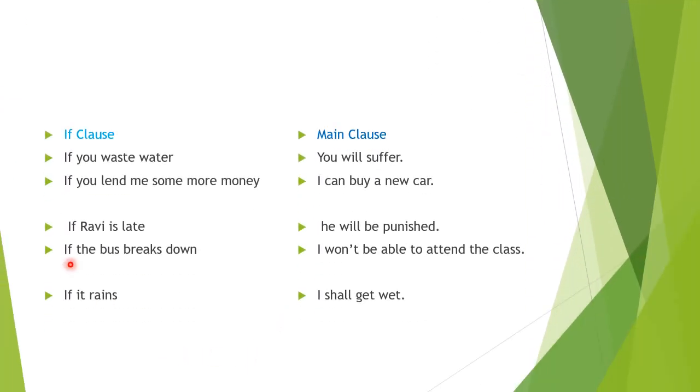These are given in your textbook. I think it is in the play The Collectors. Just check. Okay. Yeah. Now let's move to the if clause, and the other side you have main clause. I've already matched them. If you waste water, what will happen? You will suffer. If you lend me some more money, what you can buy? I can buy a new car.